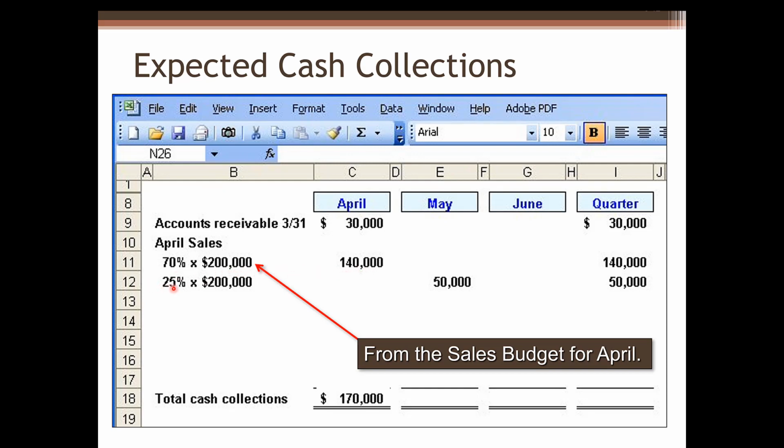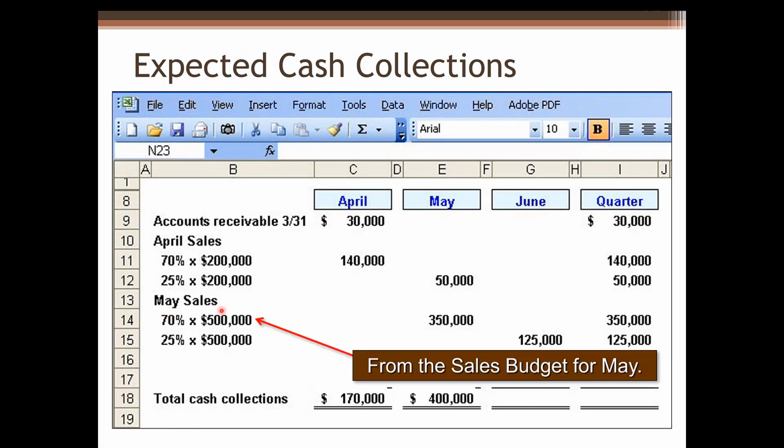25% will be collected in the next month, which is in May. So we can calculate 70% of 200,000, which is $140,000. $140,000 cash will be collected in April. For May, 25% of 200,000, which is $50,000, will be collected in May.